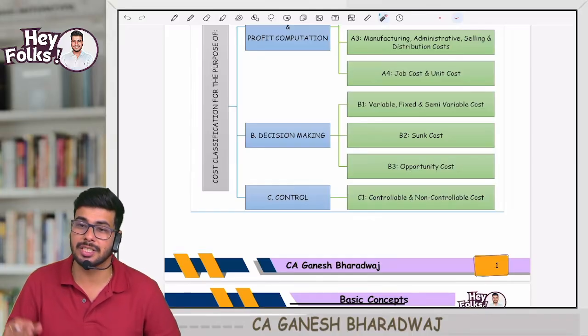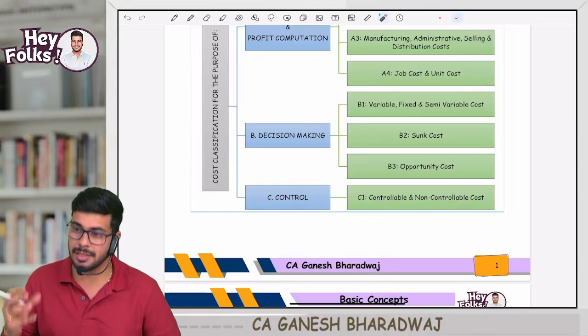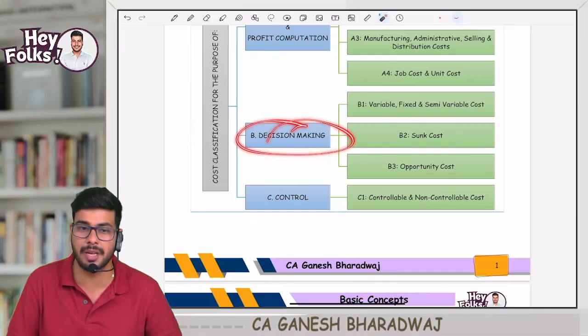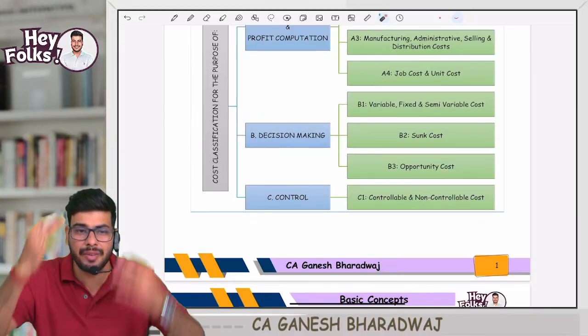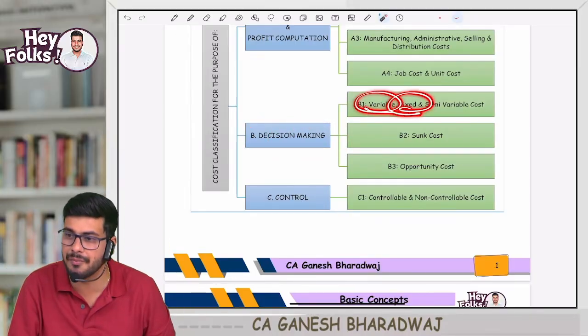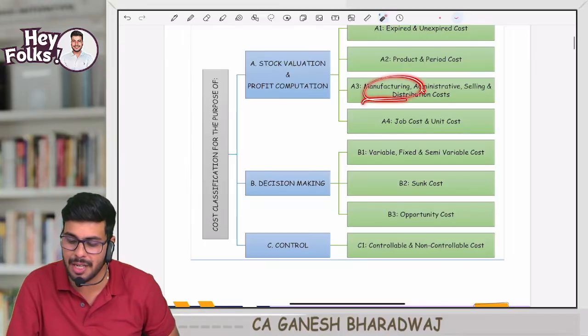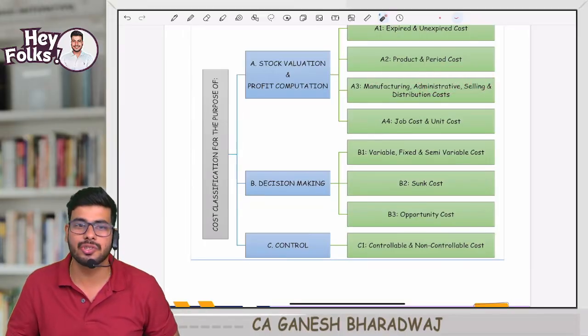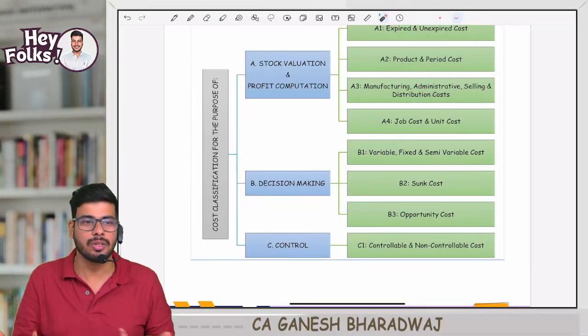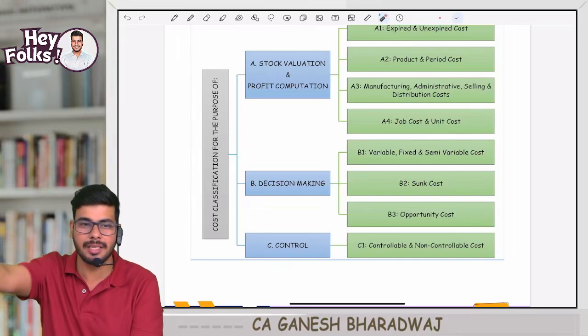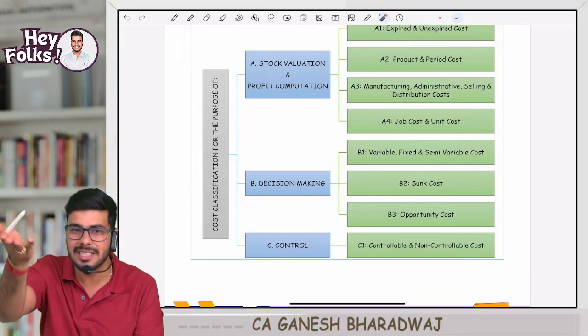So there is a chapter called marginal costing. That marginal costing chapter helps you achieve decision making. In that chapter, everywhere you will be seeing concepts of variable and fixed cost. There you will not be saying manufacturing, admin, selling, and all. So students don't know why, sir, suddenly in one chapter they are saying like this, and in another chapter they are saying fixed and variable. Why is it? This is the reason.